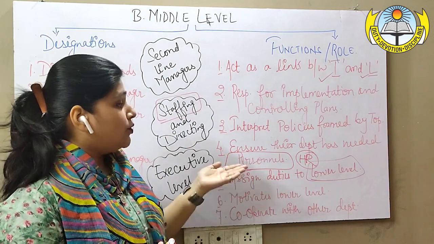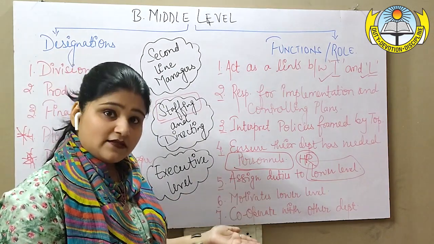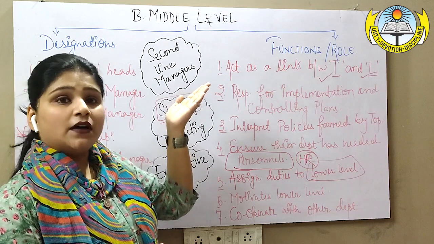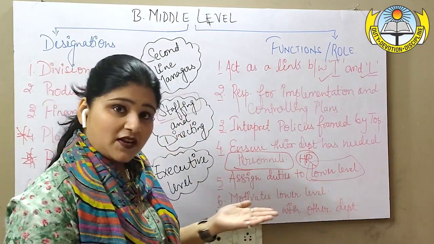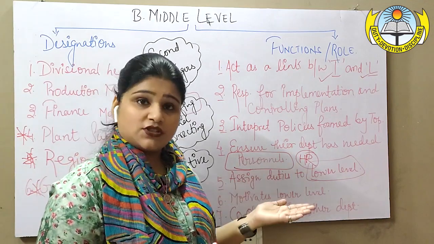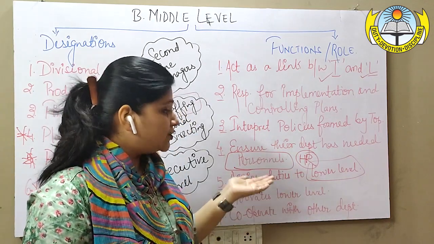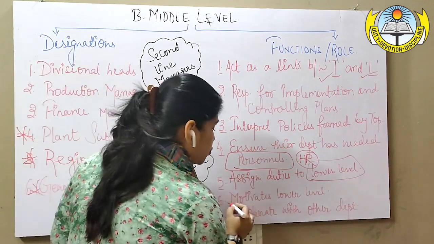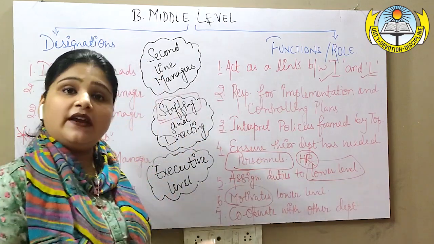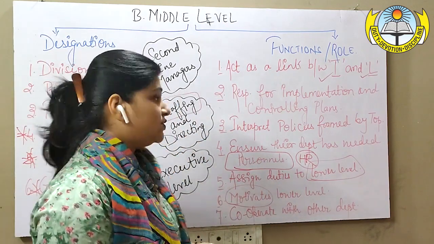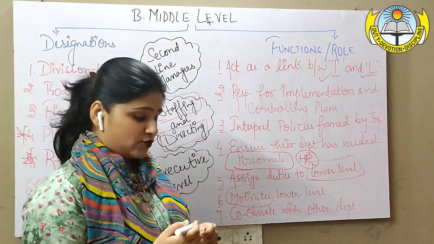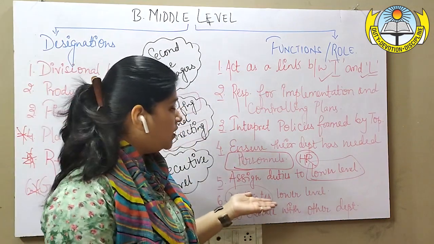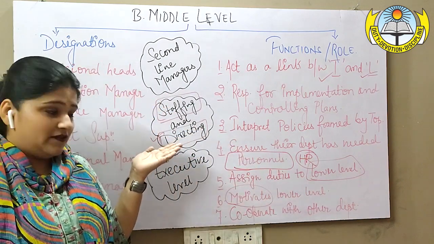Coming to the next, that is, motivates lower level. Yes, of course, they are the role model for the people working at the first line, right after the floor staff. So what is their job? Their job is to persuade them, to motivate them, to influence them. That is what is directing. I have already mentioned that. Communicate to them, supervise their activities. So it is all the work of, again, the middle level.